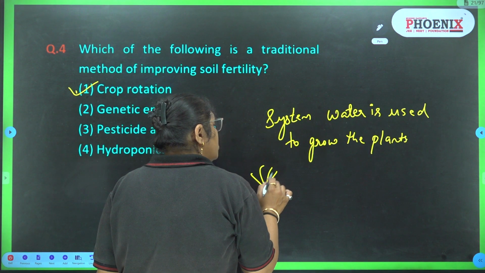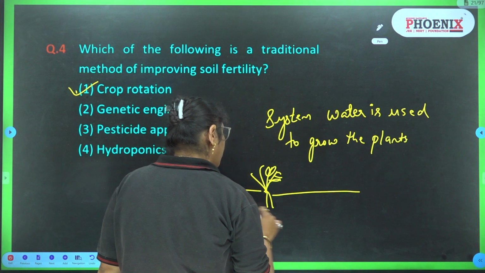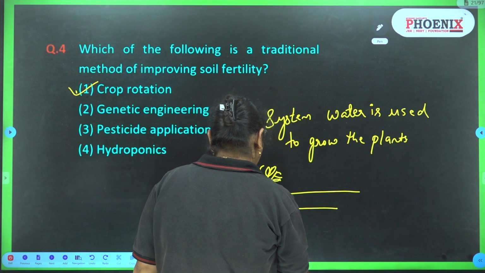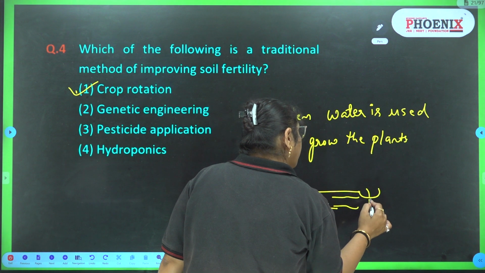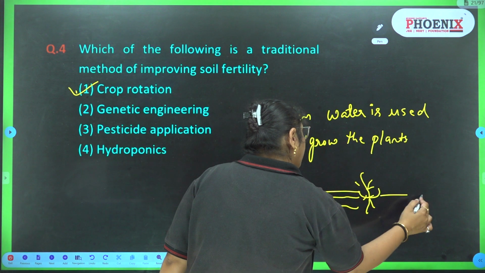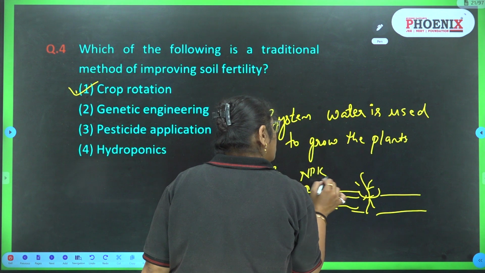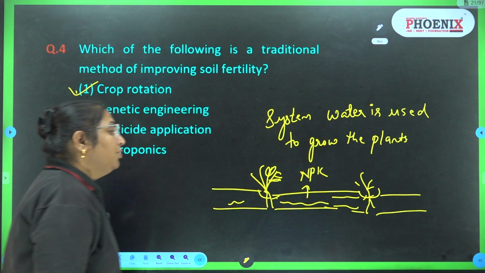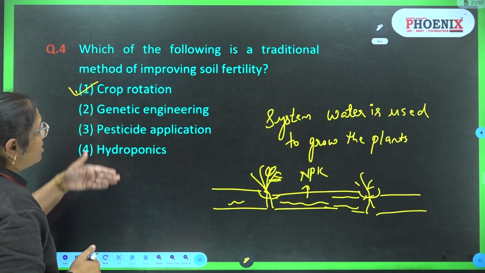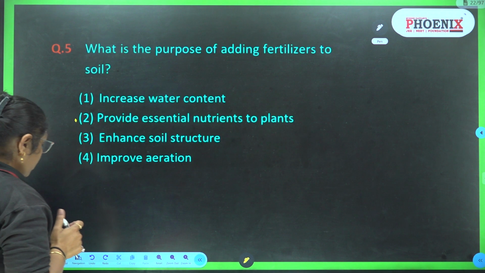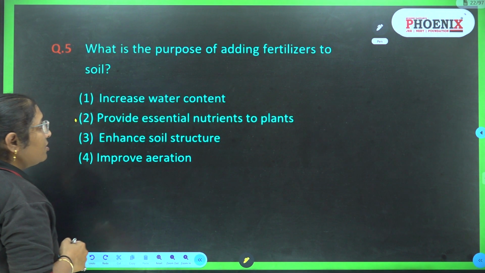So what they do, they transfer the small sapling into the pipe which contains the water which is flowing through the pipe, and in this water they have the NPK solution for the nutrients to the plant. So the traditional method is crop rotation, others are new methods.